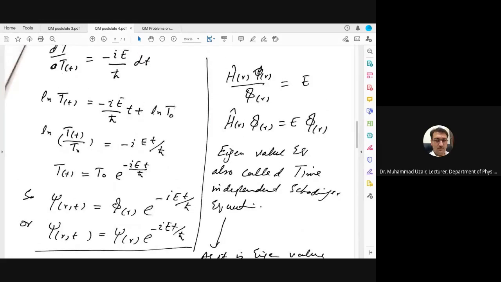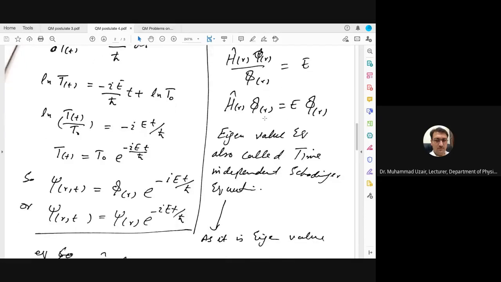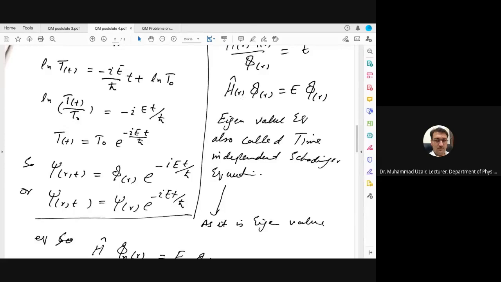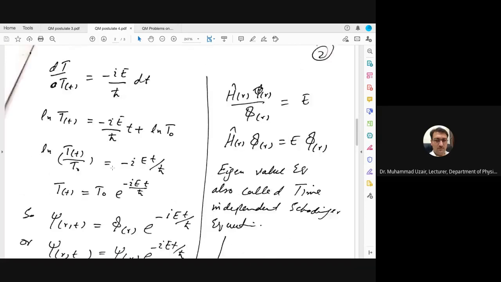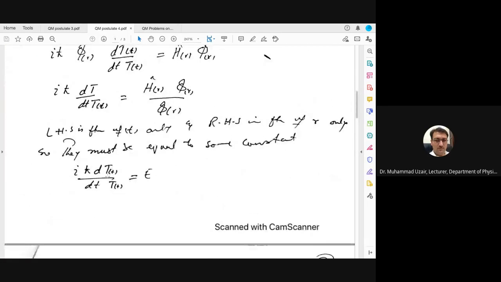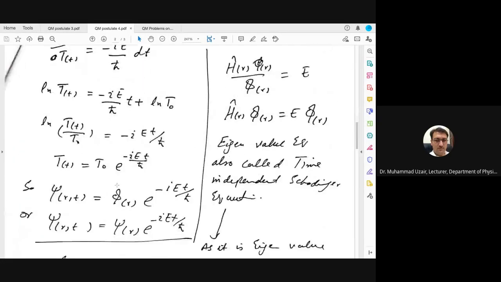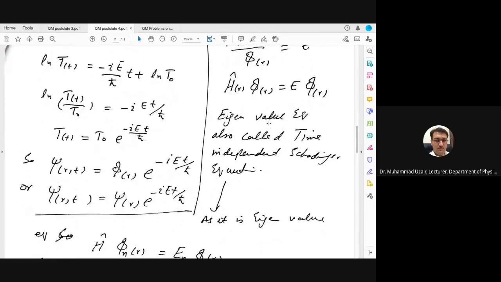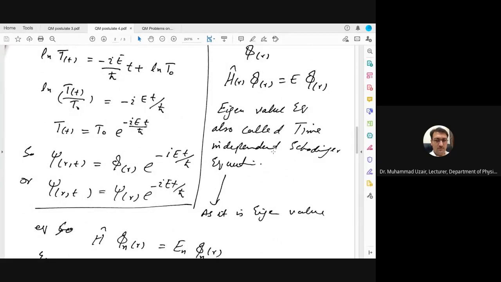So now taking the right hand side equal to E, and rearranging it, you will get this thing, the eigenvalue equation. So here Hamiltonian psi, and here E into psi. And this is the equation we have written on our first lecture day, the eigenvalue equation, also called the time independent Schrodinger equation. Taking the left hand side with E, this is the time dependent part, and taking the right hand side with E is the time independent part of the Schrodinger wave equation.